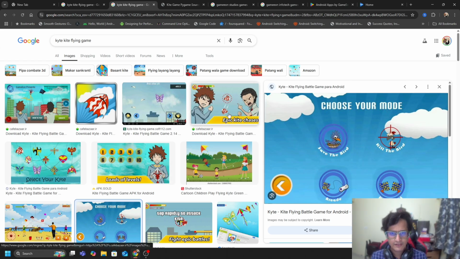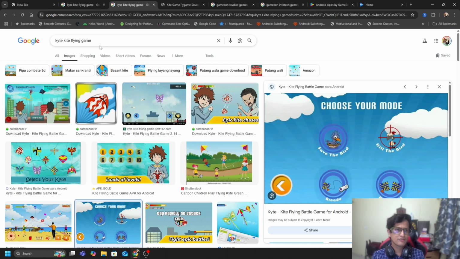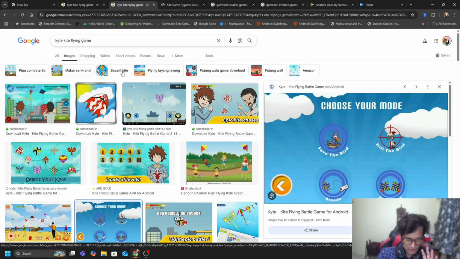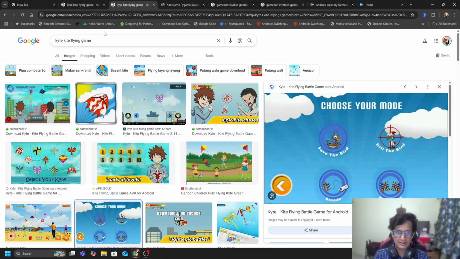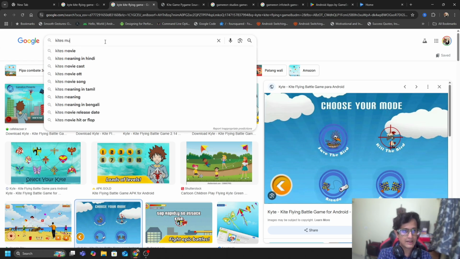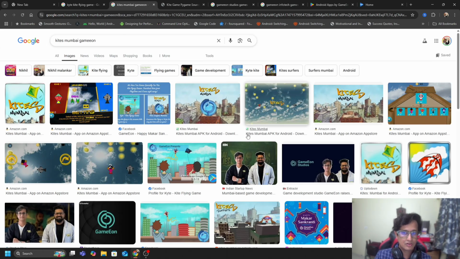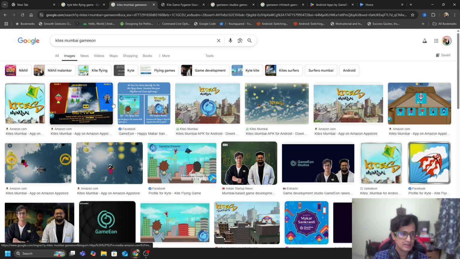And after that, we went on creating a couple of more interesting games. In fact, we also made a game on kite flying again. This was a 2D kite flying game that you are seeing in front of you. We then created a game called Kites Mumbai, which was also quite an interesting game actually. It had various different modes to it.